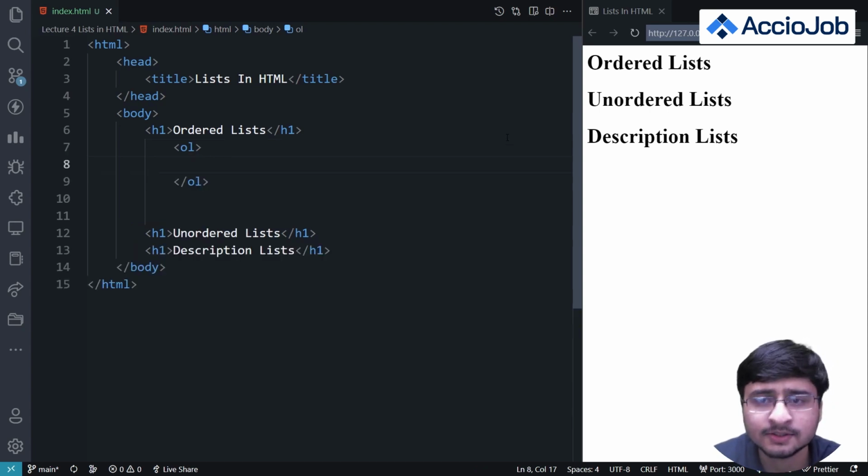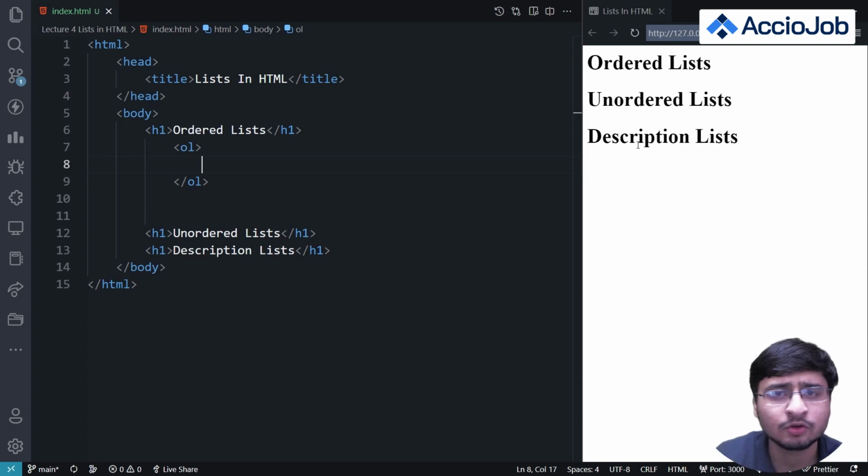What happened is that you can see there is no change on the website. I've added these OL tags and there is still no change on this website. Okay, all right. So how can we bring a change? I want to display a list, and that list must be containing some list elements, right?